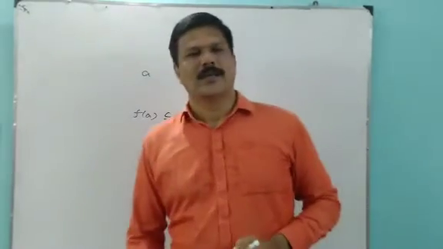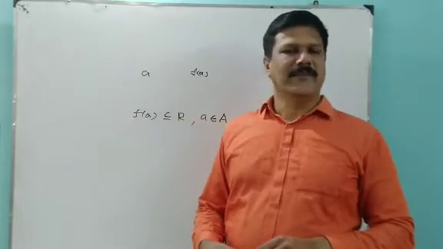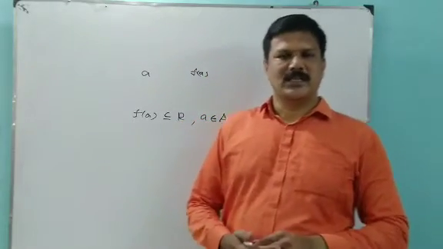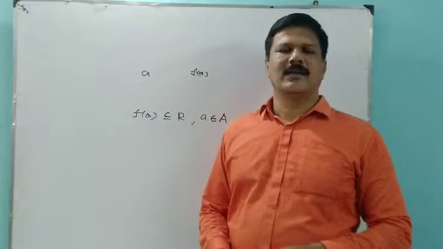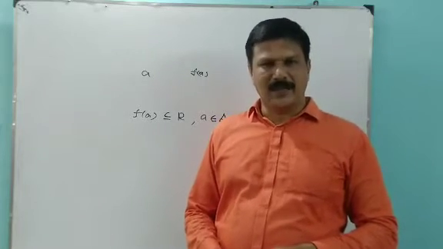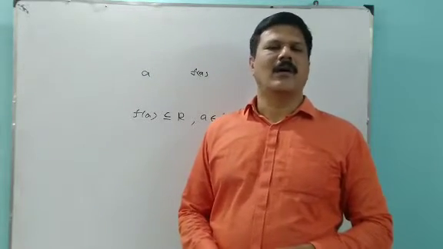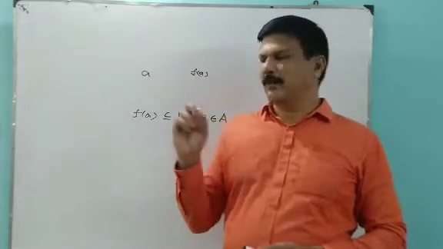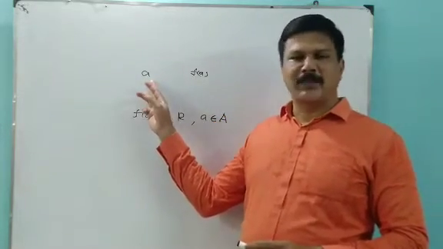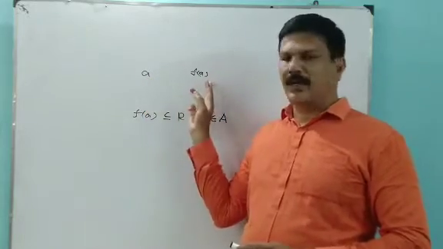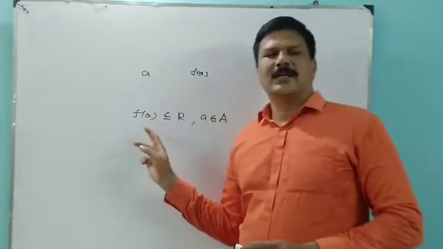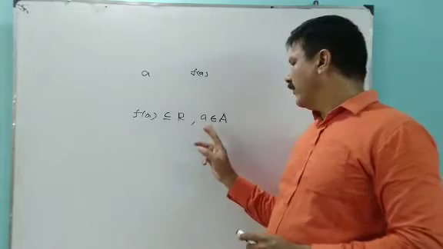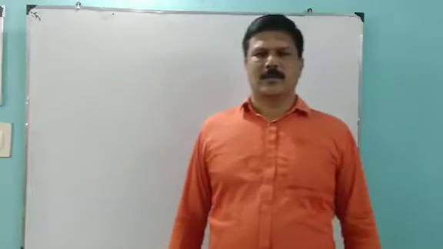So a function f from A to B is said to be a real valued function if the range of f is a subset of all real numbers R. That means if you take an element a in the domain, then the image of a is f(a). Here f(a) is in R for every a belongs to A.